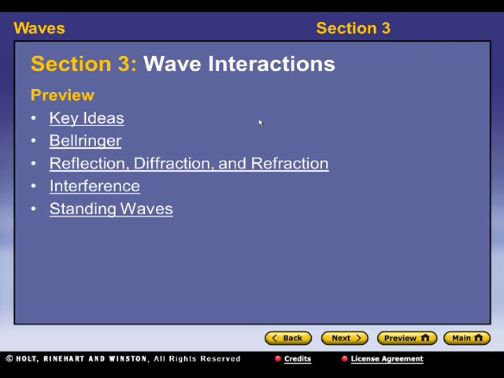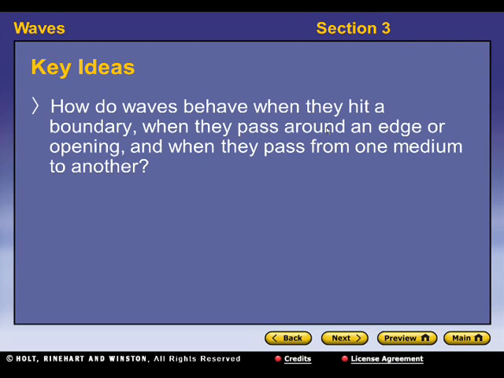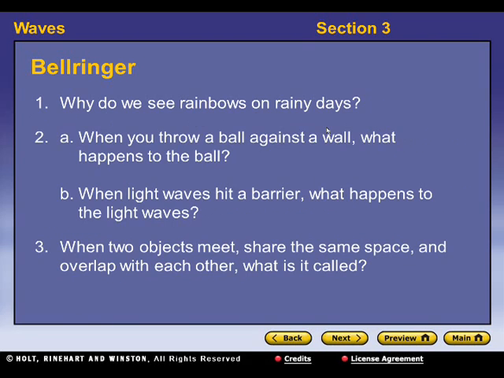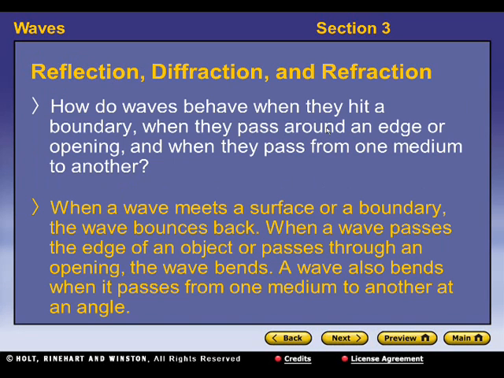Okay, welcome to Chapter 15, Section 3 on wave interactions. Let's get right to the key ideas here. How do waves behave when they hit a boundary, when they pass around an edge or opening, and when they pass from one medium to another? What happens when two waves are in the same location? And lastly, how are standing waves formed? So, move right into it here.